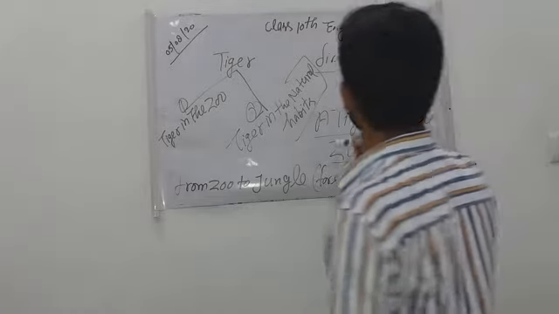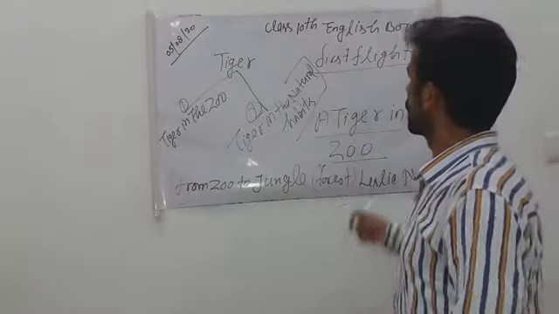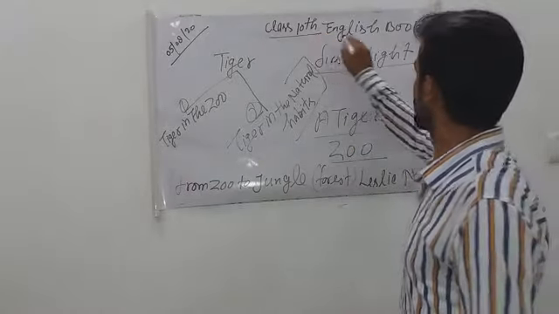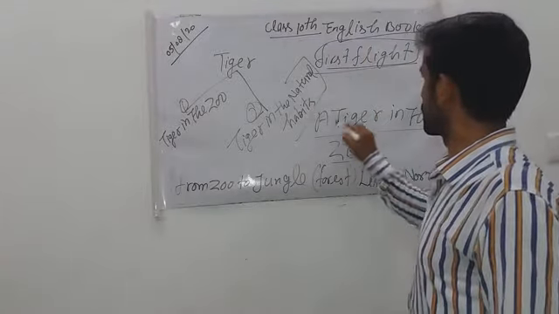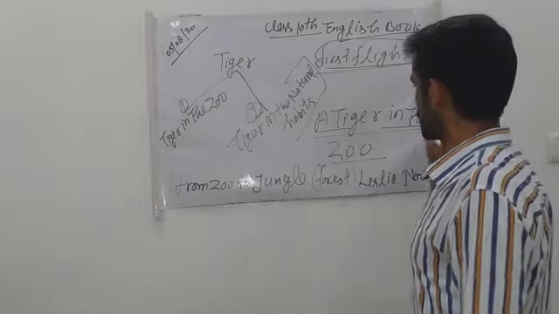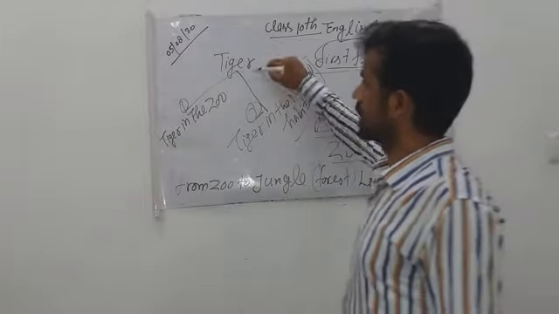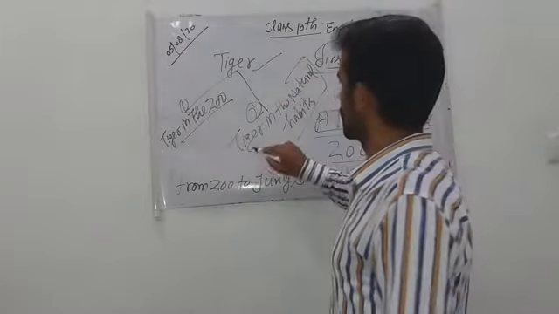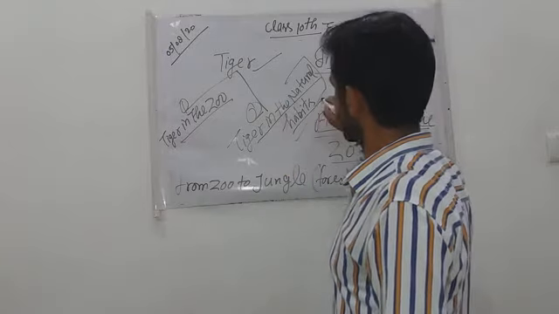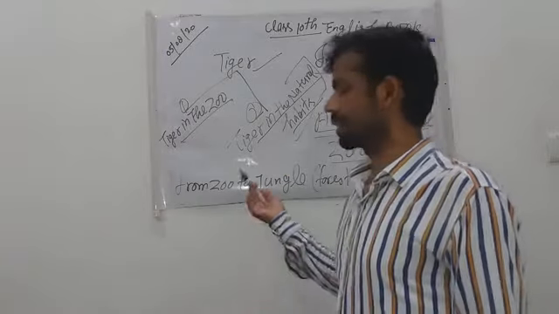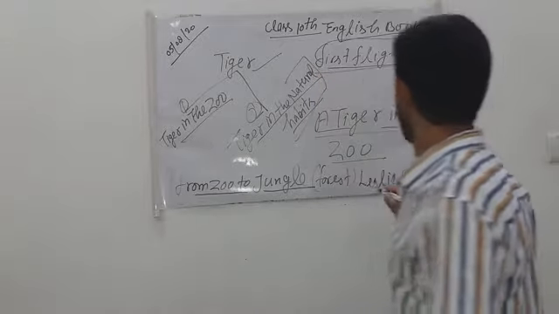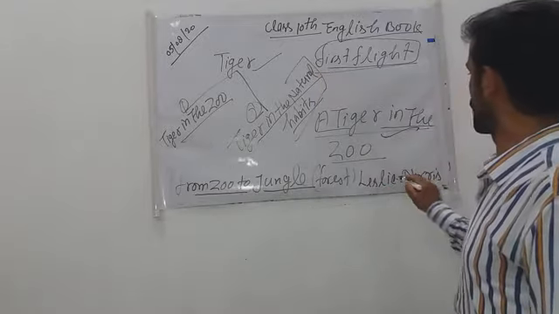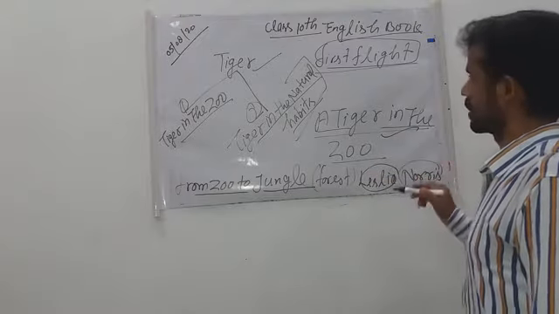Okay guys, today I have introduced the class 10th English book First Flight and the poem A Tiger in the Zoo. The tiger is divided into tiger in the zoo and tiger in the natural habitats. This poem moves from zoo to jungle, and it is composed by Leslie Norris.